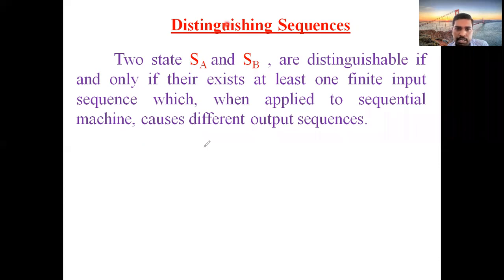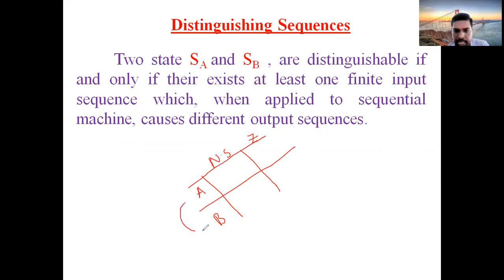That does not matter here. Suppose we have two states A comma B, carefully observe. For these two, we will have next states and outputs. These two states A comma B are said to be equal when the next states are equal and outputs are also equal.